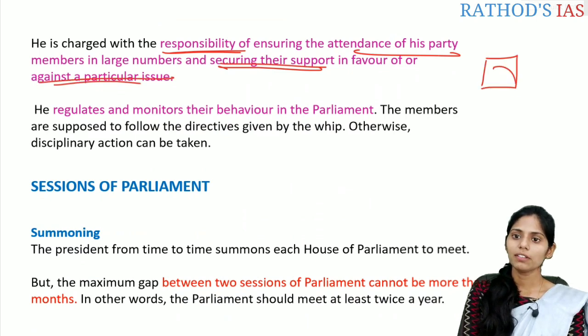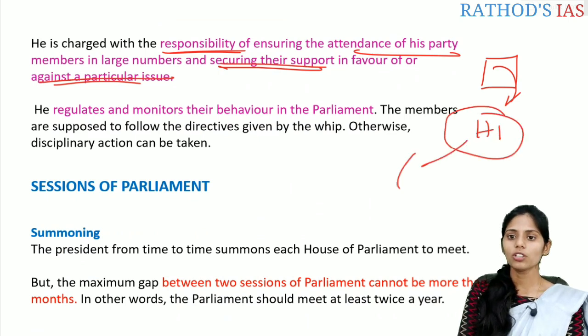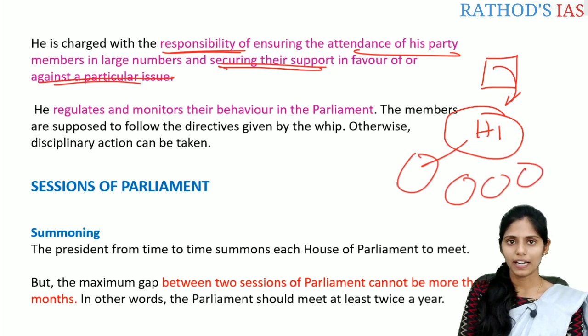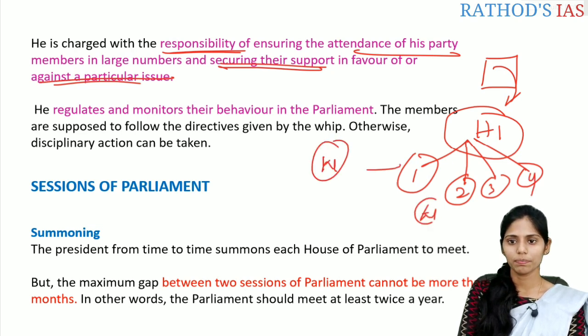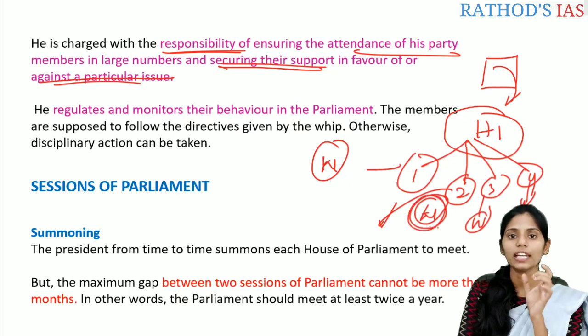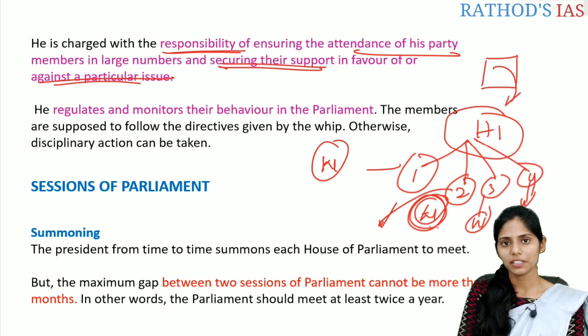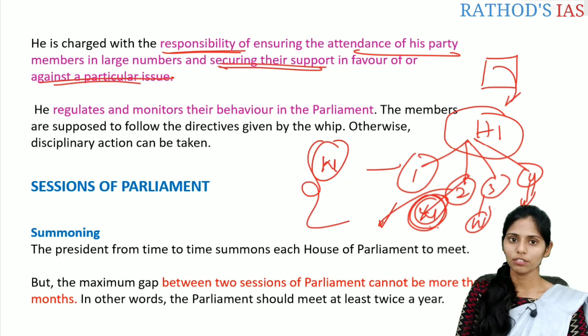For example, if there is a bill which is to be passed in the house, in the same house we have at least 4 to 5 political parties. Let us take this hypothetical issue here. There is party 1, party 2, party 3 and party 4. Each and every party has its own whip. For example, if one political party wants to pass that bill, it is the responsibility of that whip to ensure enough attendance of party members on that day and that they vote as per the directions of the whip. This is the important responsibility of the whip.